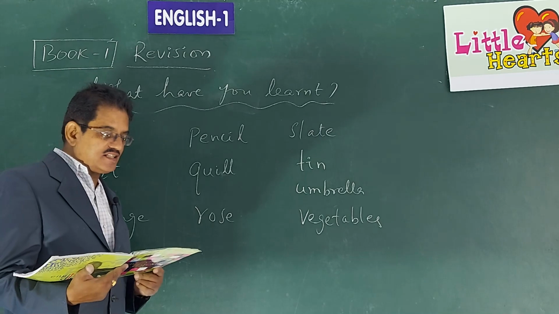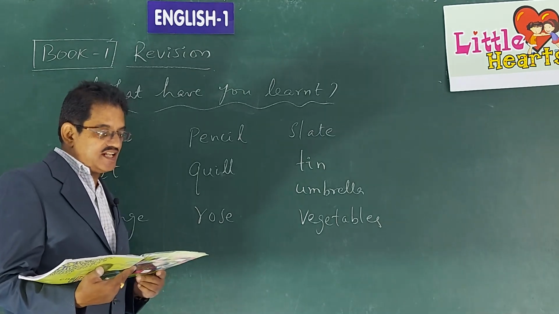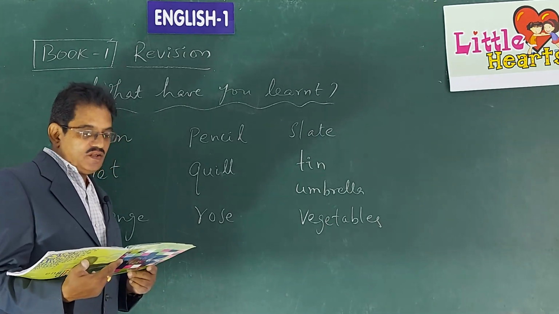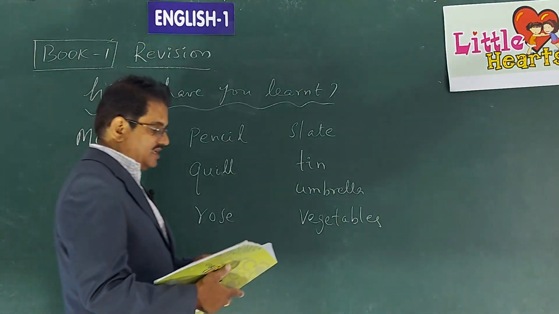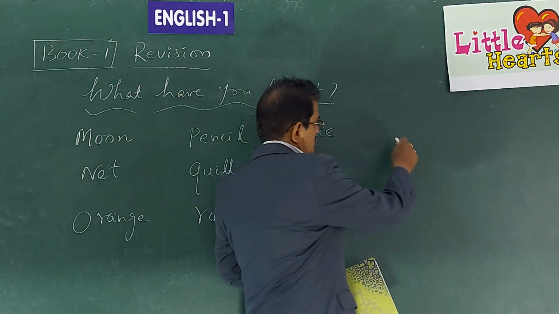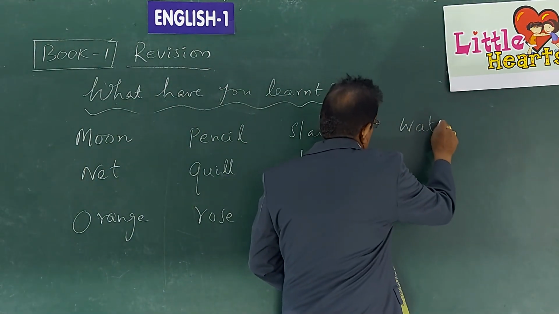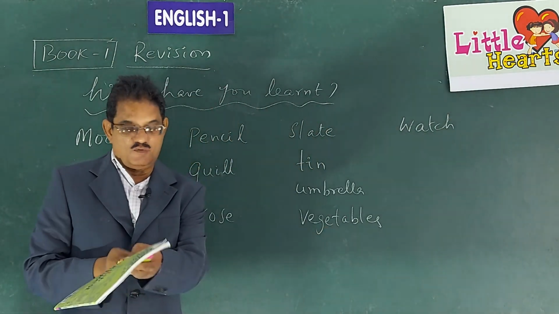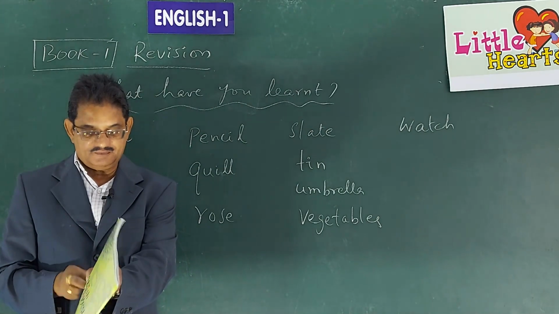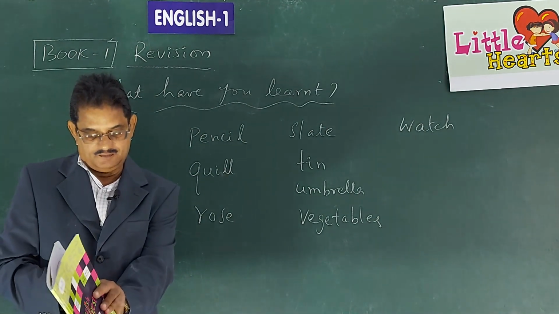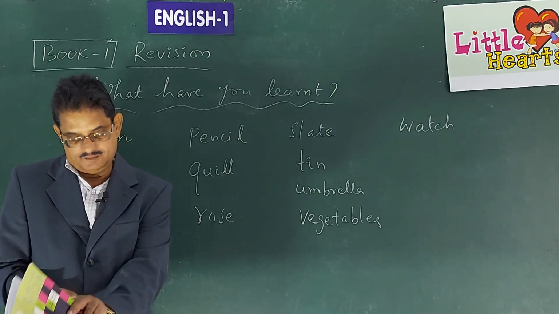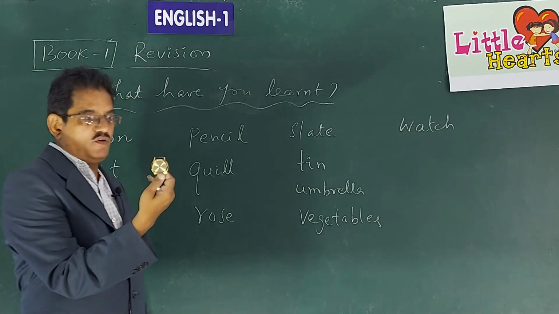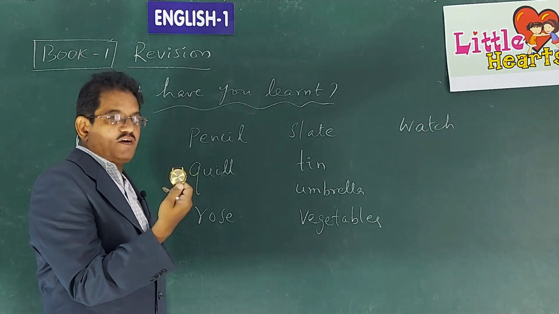So these are the vegetables that we can see in the basket. And then the next letter is W. W for watch. You know watch? This is called a watch. W for watch.